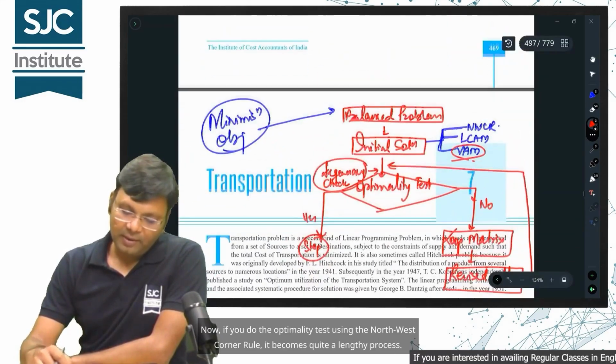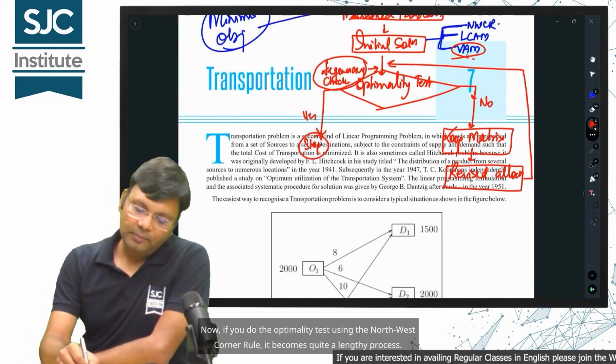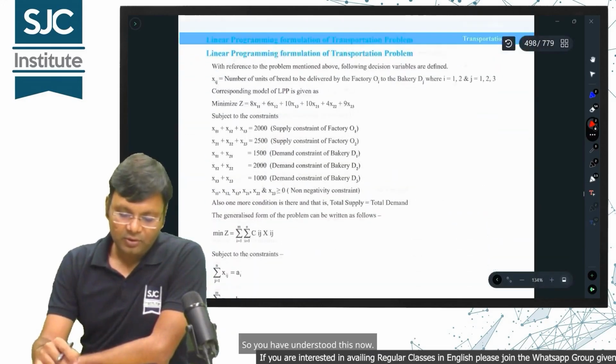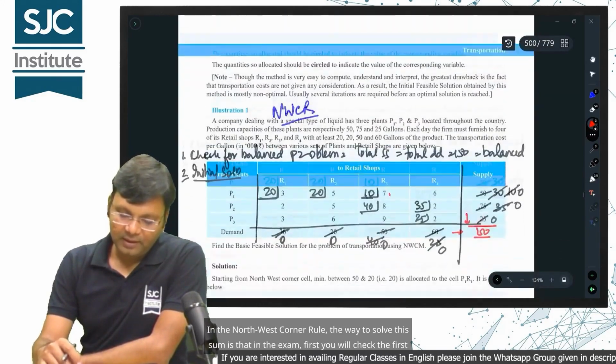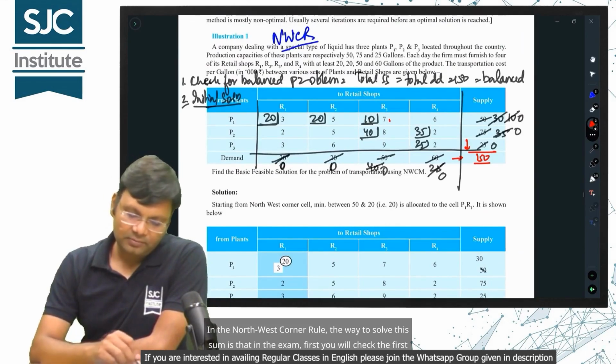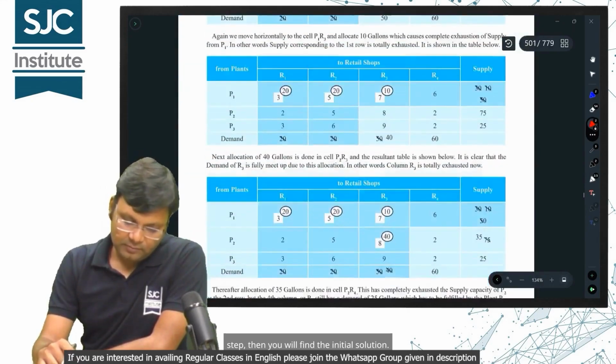Now, if you do the optimality test using the northwest corner rule, it becomes quite a lengthy process. VAM is a method through which the optimality test is passed quickly. So you have understood this now. In the northwest corner rule, the way to solve this sum is that in the exam, first you will check the first step, then you will find the initial solution.